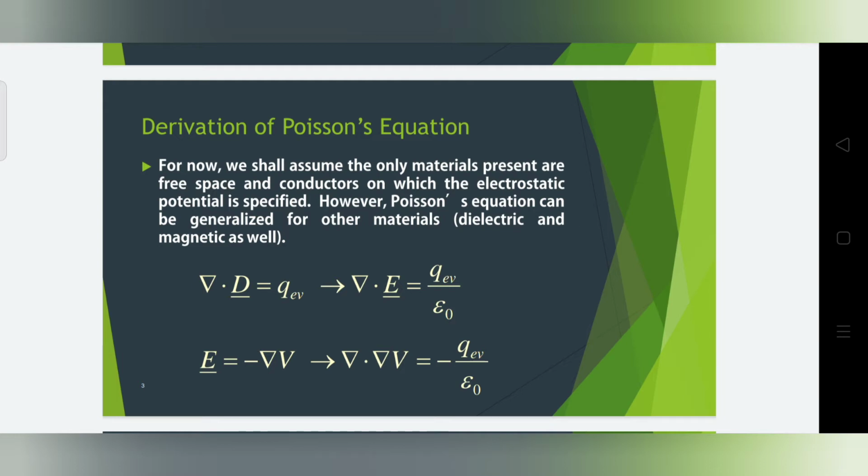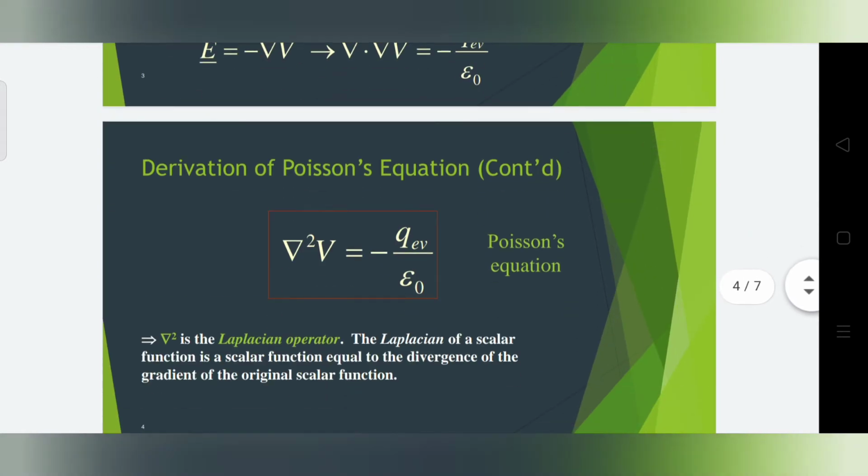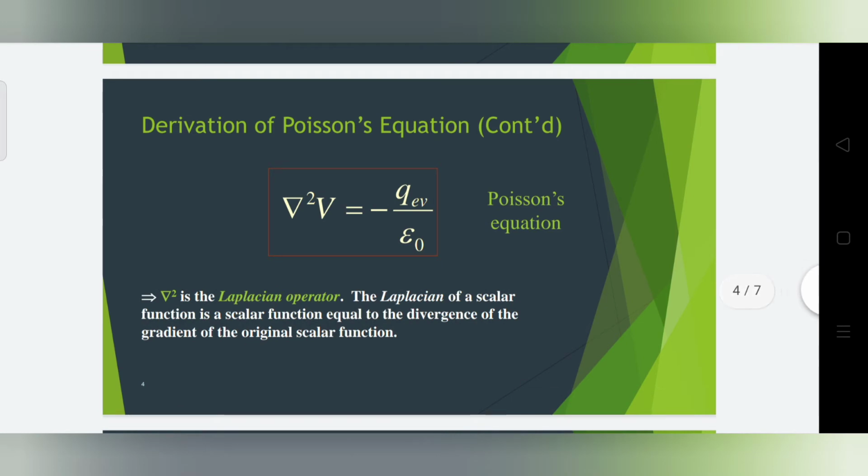For a homogeneous medium, epsilon is constant. So, the above equation will be del square V is equal to minus rho v divided by epsilon naught. This is the Poisson equation. In this Poisson equation, the del squared is the Laplacian operator.